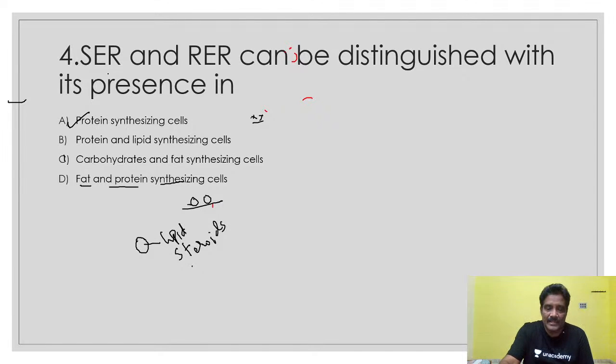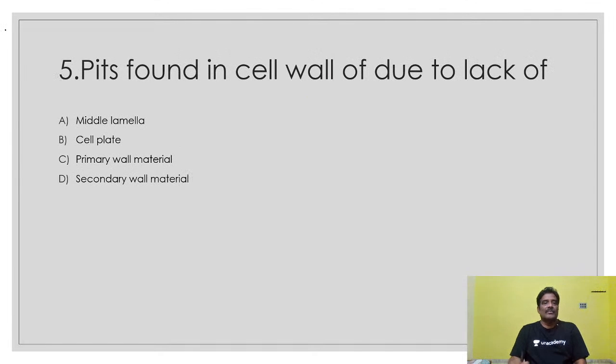Next, another point here. It's found in the cell wall of, due to lack of this. What is that? Here you see this is secondary cell wall material. If you observe the cell here, this is the primary cell wall, and this is the secondary cell wall.